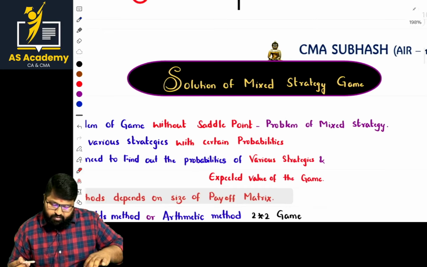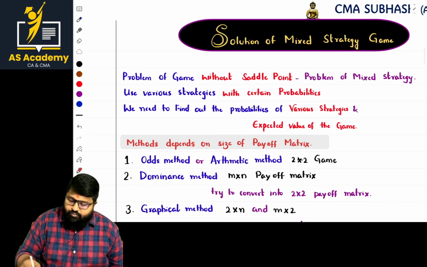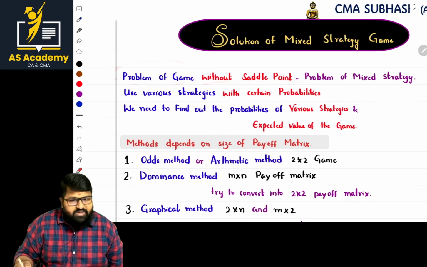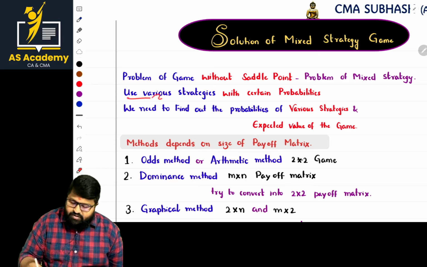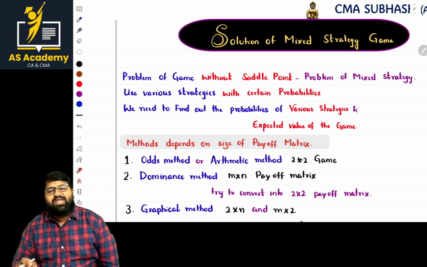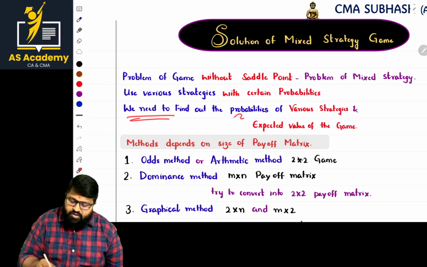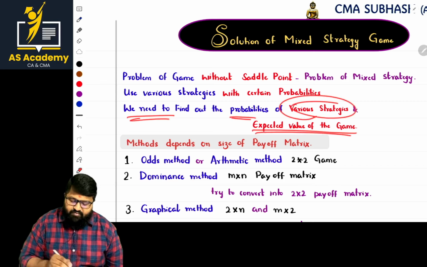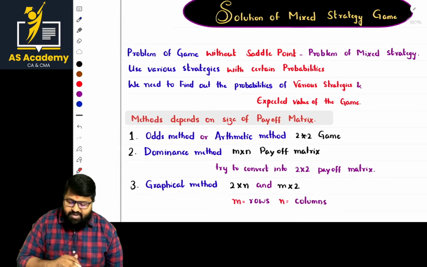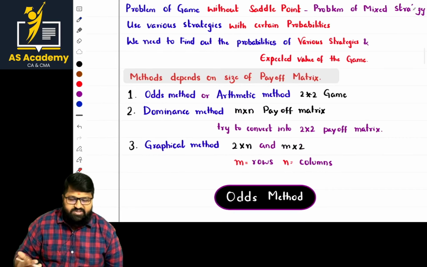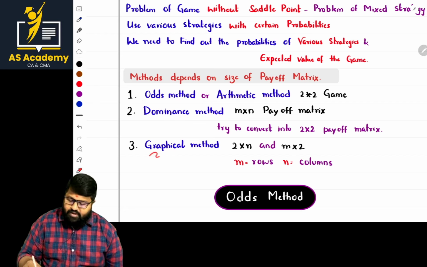Now in the case of mixed strategies, we deal with the problem of a game without a saddle point. When we do not reach the saddle point in the pure strategy, we go with these methods. We use various strategies with certain probabilities. Probabilities are most important. We need to find the probabilities of the various strategies, and once the probability calculation is done, we calculate the expected value also. The methods for mixed strategy are the odds method or arithmetic method, the dominance rule, and the graphical method.